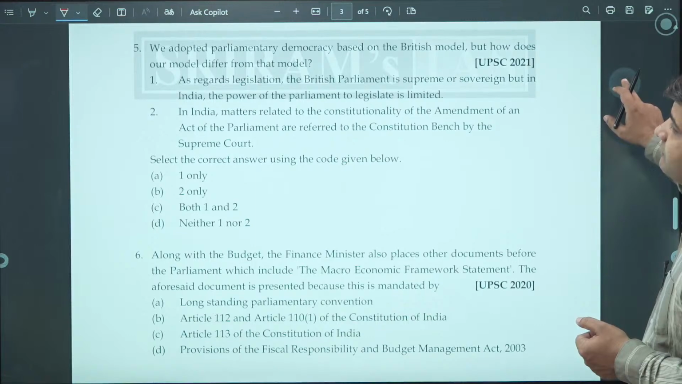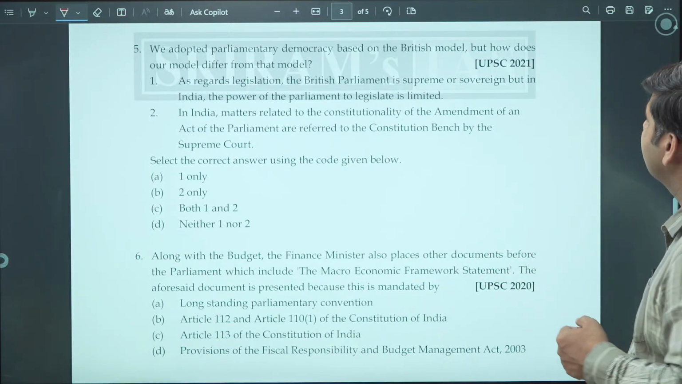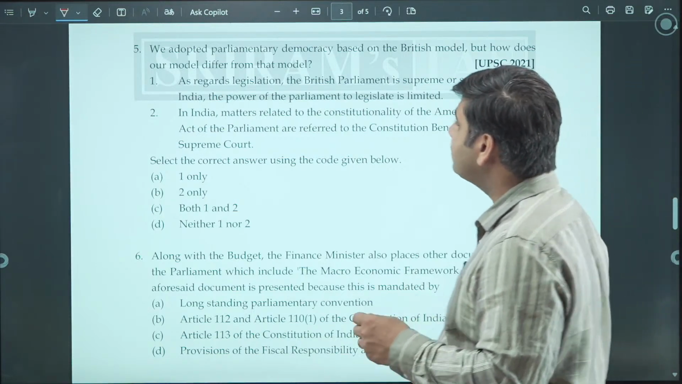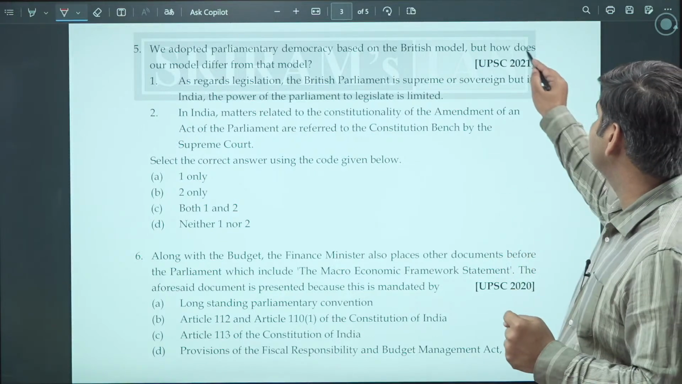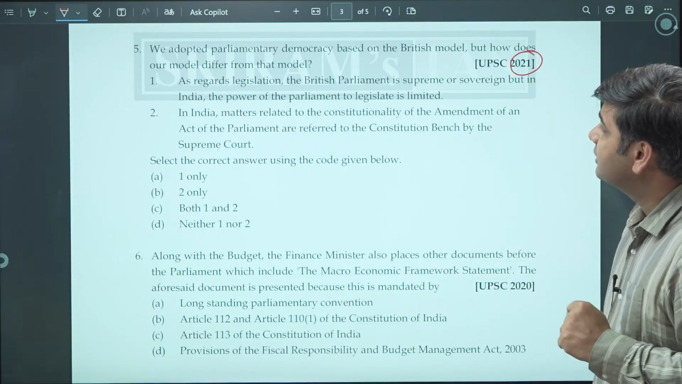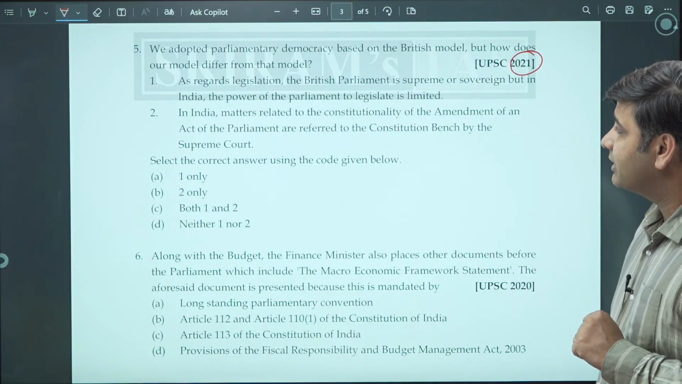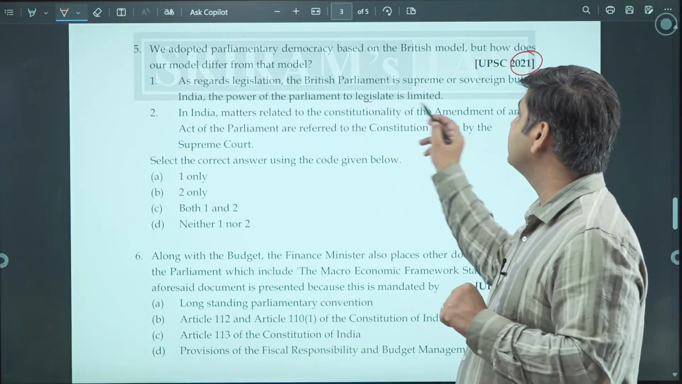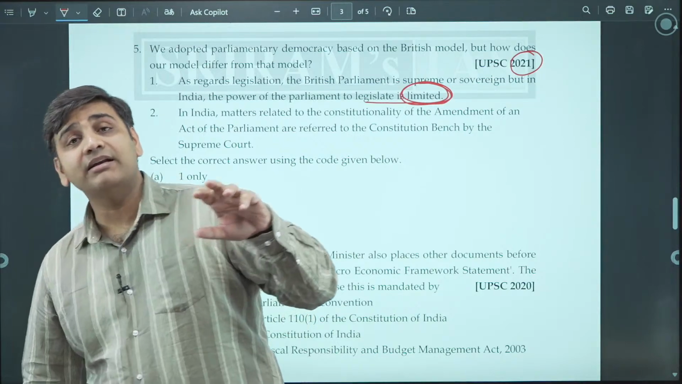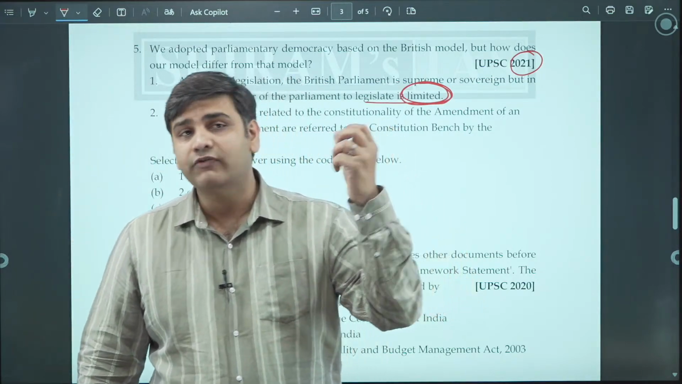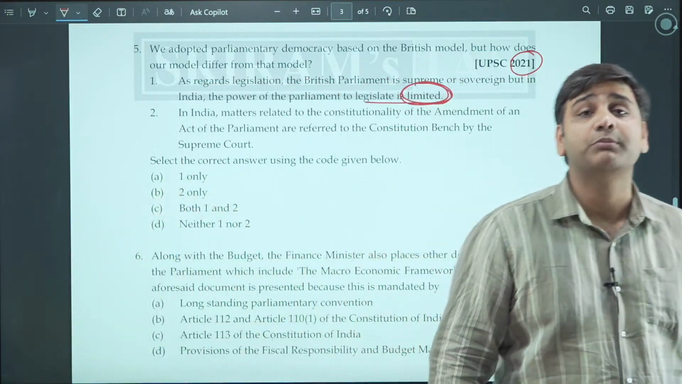Moving on to question number 5. We adopted parliamentary democracy based on the British model. But how does our model differ from that of the British model? This is the question asked in 2021. Very creative question. As regards legislation, the British Parliament is supreme and sovereign, but in India the power of Parliament to legislate is limited. And why is it limited? Because in India Parliament is not considered a sovereign body. There is a power of judicial review which has been provided to the Supreme Court.